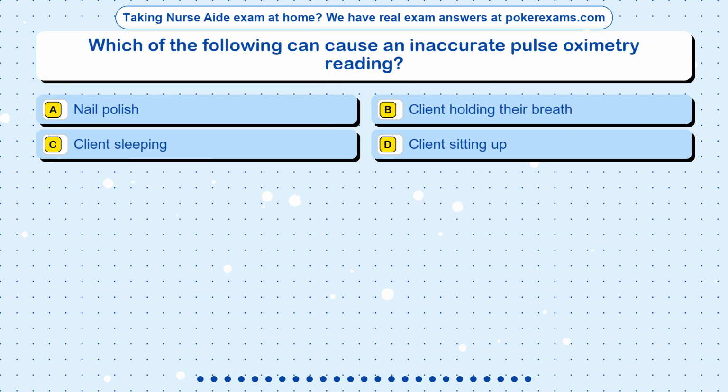Question 6. Which of the following can cause an inaccurate pulse oximetry reading? Option A. Nail polish. Option B. Client holding their breath. Option C. Client sleeping. Option D. Client sitting up.